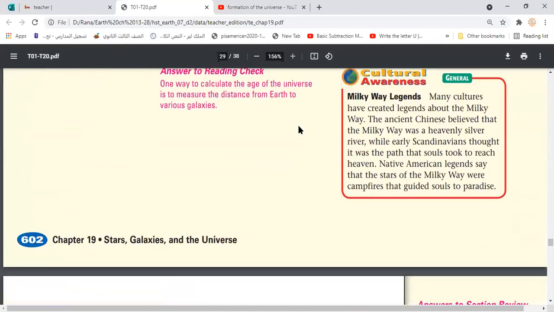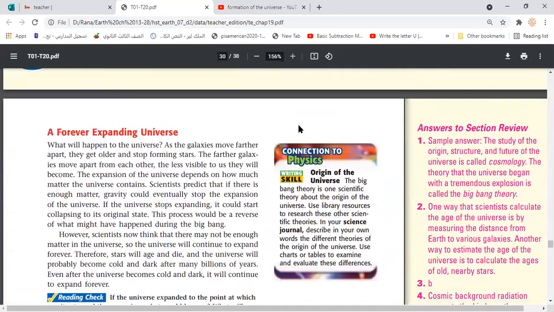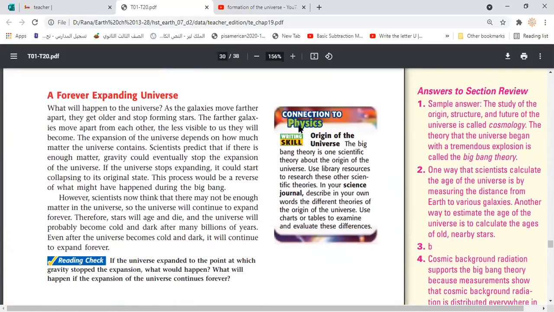No. So now we pass to the last part of our lesson. What is going to happen to the universe? What is the future of the universe? Because in the beginning of the session, we said that cosmology studies the structure and the future of the universe. So of course, no one of us knows exactly what the future of the universe will be, but we have expectations based on the physical laws, or the mathematical laws and formulas which scientists use.